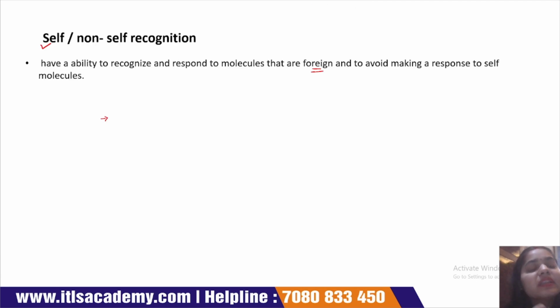Next is self and non-self recognition. This adaptive immune system has a capability to recognize self and non-self cells due to the specific receptor on lymphocyte cells. Okay, these are the specific features of adaptive immune system.